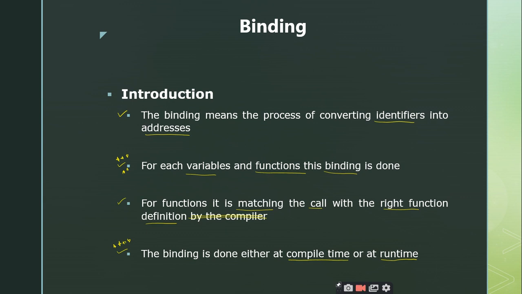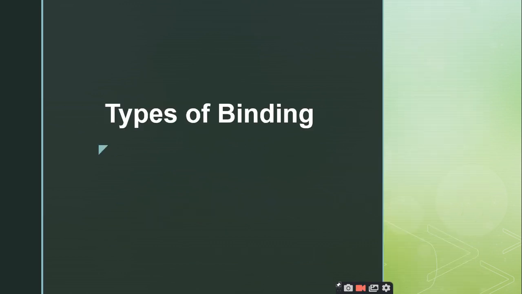Is it clear? How many types of bindings are there? Two types, sir. What are they? Compile time, static binding and dynamic binding, sir. Super. Static binding and dynamic binding, which we can also call compile time and runtime correspondingly. So we know these are the two types of bindings, and in the earlier classes we have discussed that the compile time binding can be accomplished by what concepts? What concept supports the compile time binding?